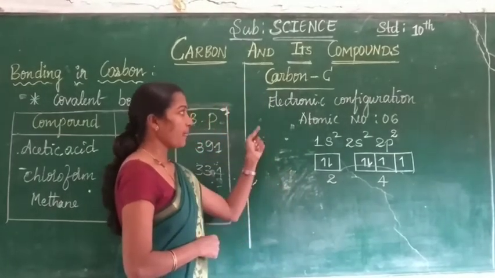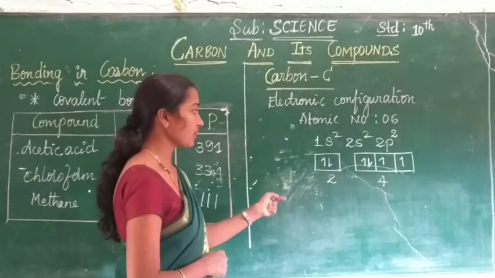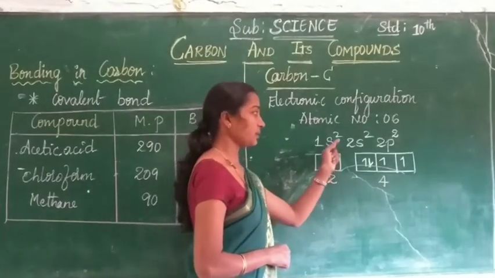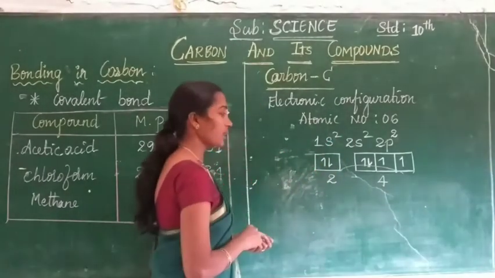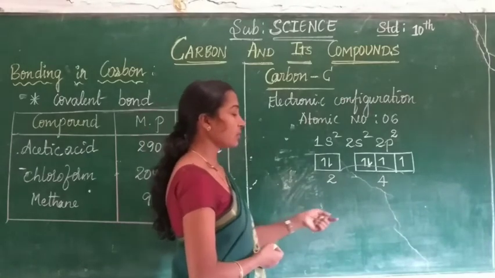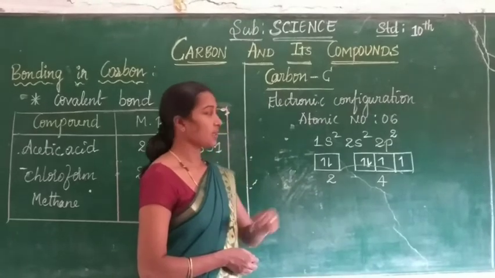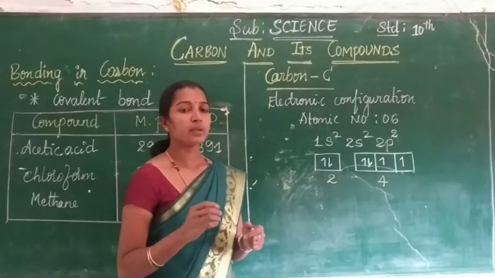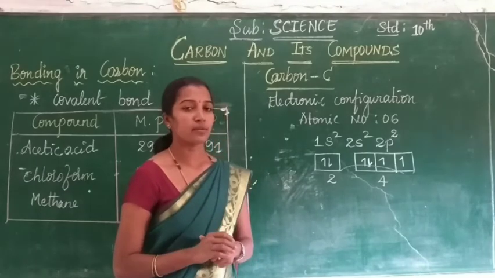See here, the electronic configuration of the carbon atom is 1s2, 2s2, 2p2. Look at this, children. The first shell has 2 electrons and the outermost shell has 4 electrons. This carbon is going to attain the octet structure or noble gas configuration.